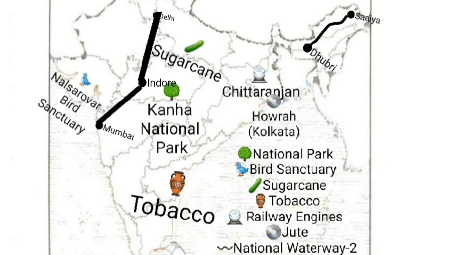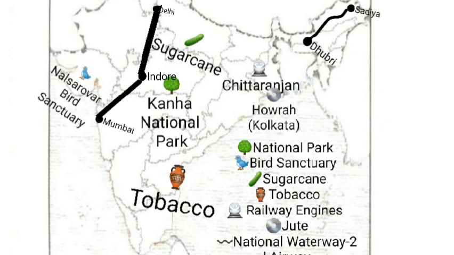Third is one center of railway engines manufacturing industry with name. And the exercise question is one center of jute industry with name. Fourth is National Waterway 2 or Brahmaputra River National Waterway, that is Dhubri to Sadia. And the exercise question is airway from Delhi to Mumbai.